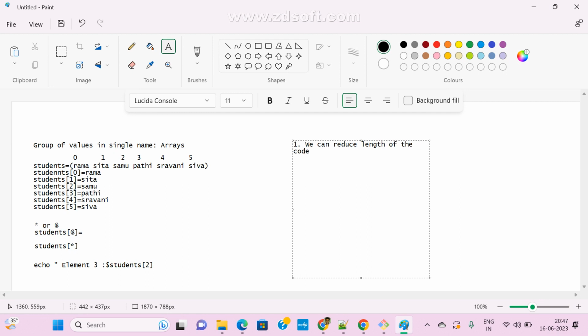This is the main one. And we can improve the performance, and we can improve the readability.